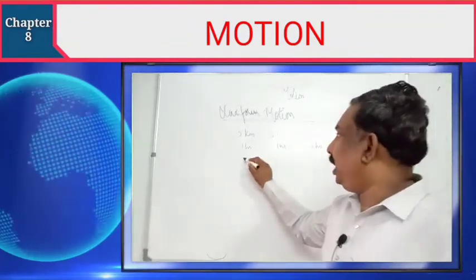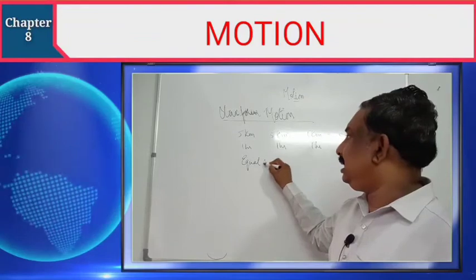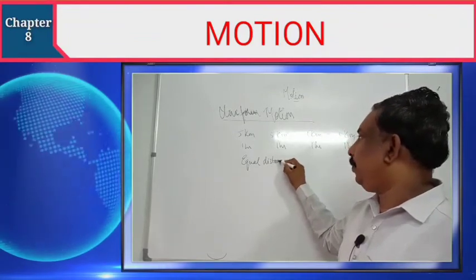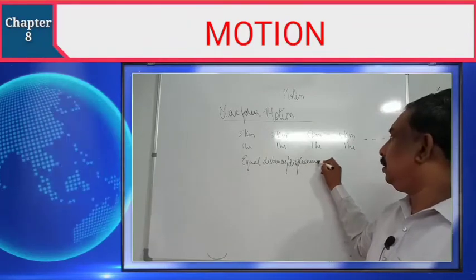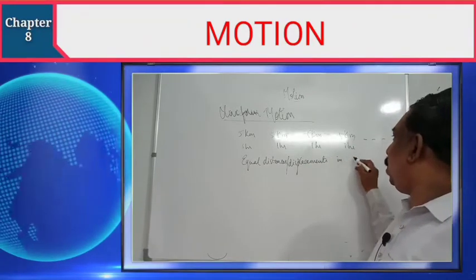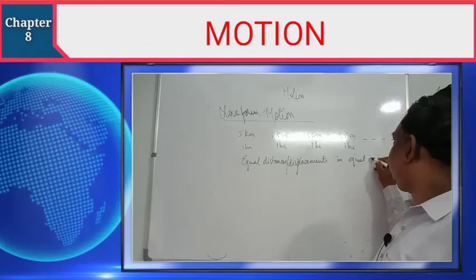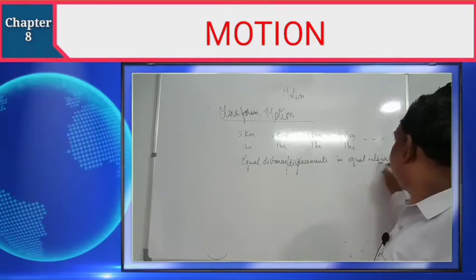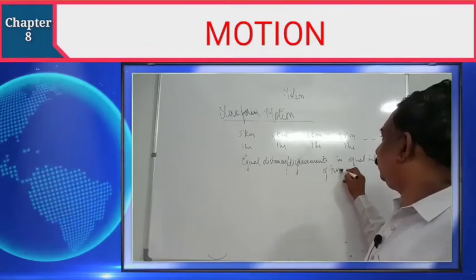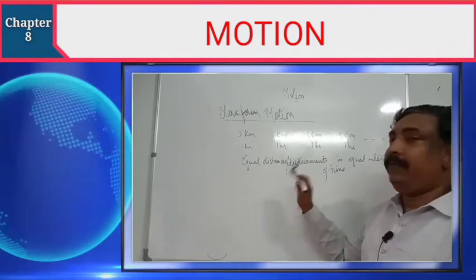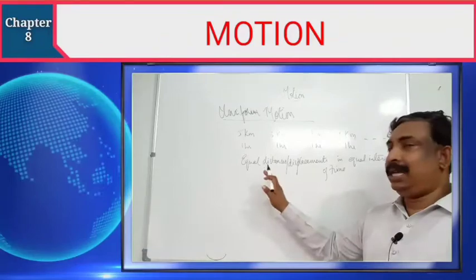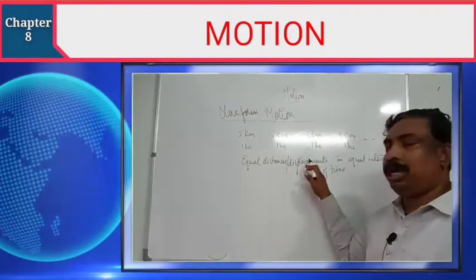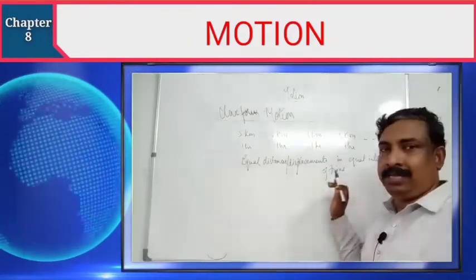It means you are doing equal distances or displacements in equal intervals of time. Then we say that the object is moving with uniform motion. Uniform motion means an object moves equal distances or displacements in equal intervals of time.